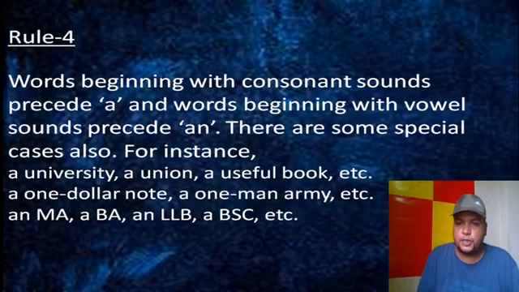So the conventional rule is that in case of vowel sound, an is used, and in case of consonant sound, a is used. But there are some exceptions or special cases. If U is pronounced like 'yoo', that time we put a, and if one is there and expresses numerical value with another noun, that time it will be a. But in other cases like open field and orange, an would be there. And in case of abbreviation, we saw that whether the letter is a consonant or a vowel, if the sound is a vowel sound, that time we take an, and if it is a consonant sound, that time we take a.